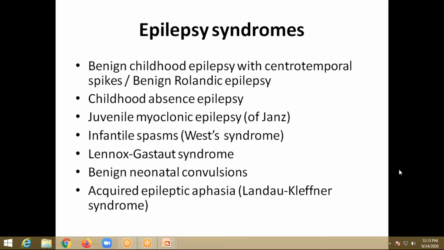Juvenile myoclonic epilepsy of Janz. Infantile spasms, West syndrome. Lennox-Gastaut syndrome. Benign neonatal convulsions. Acquired epileptic aphasia, Landau-Kleffner syndrome. These are the common epilepsy syndromes in children, but per se epilepsy syndromes in children are very rare.